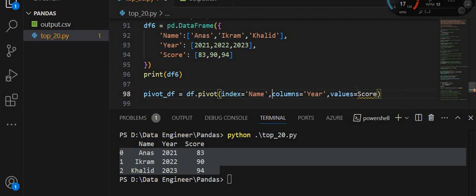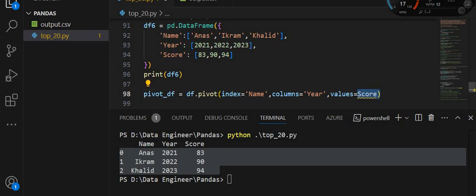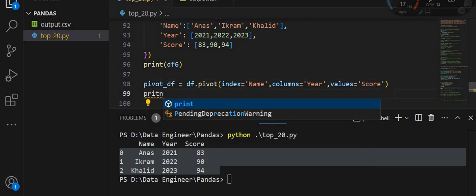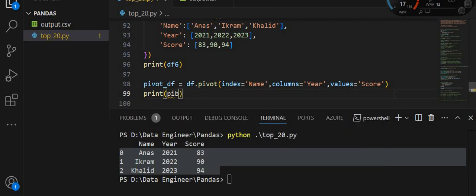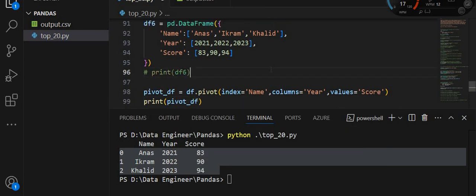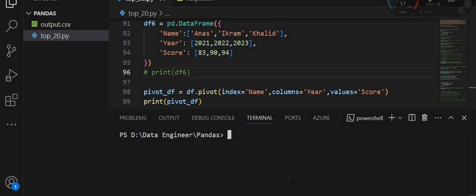Name, column and score, and I am passing in single quotes the name of the column. So if printer, I will print pivot data frame, and you will see if I comment this line and clear the terminal and run this code,